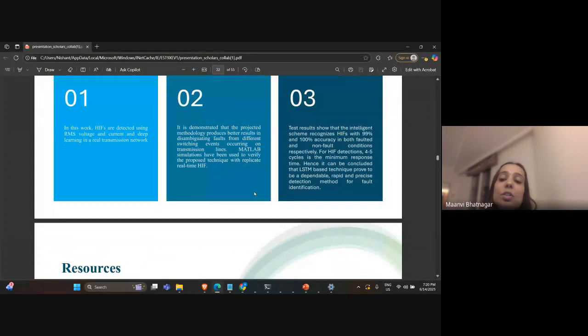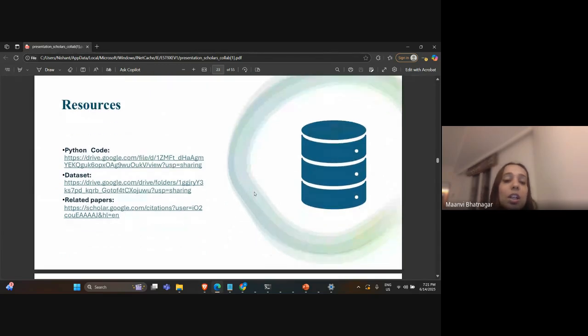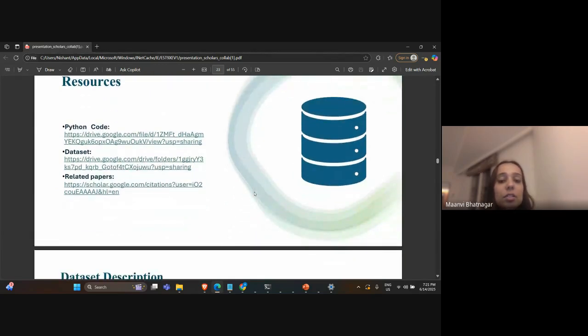The test results show 99% accuracy in detecting non-faulty conditions and 100% in faulted conditions. The detection time is just 4 to 5 cycles, and it can be concluded that this hybrid technique is dependable, rapid, and precise, and can be used for detection of faults. Here are the resources used in this work, and they will be shared with you.